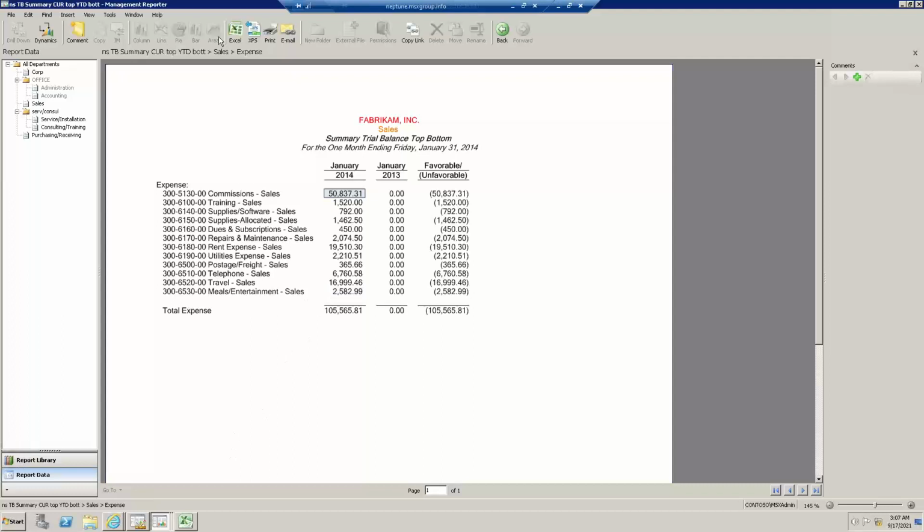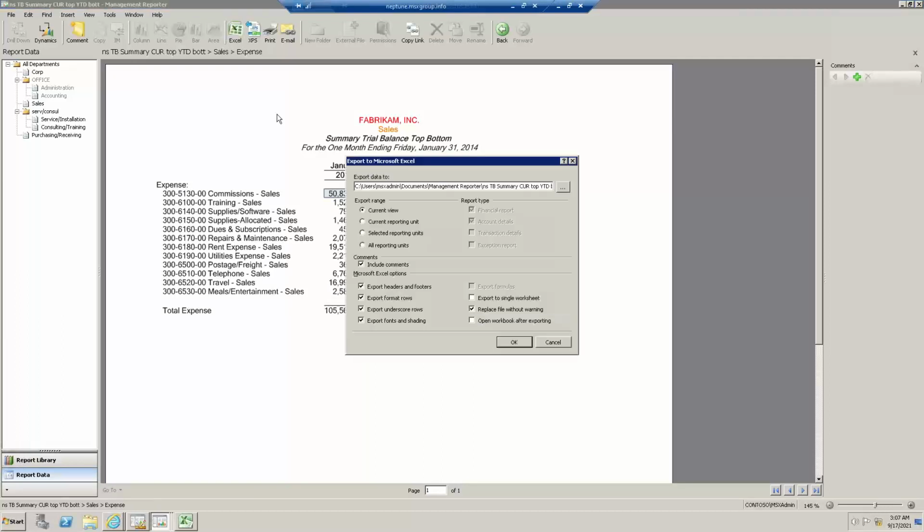Now, as I return to this Excel export icon, notice to the right the detail, like account and transaction, are grayed out, because if I'm using a tree I have to choose one of these buttons: either the current unit, which would be only one tree unit, or export all the reporting units, including financial, account and maybe even third transaction.